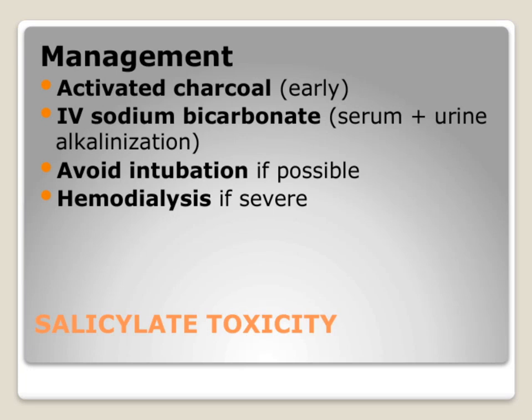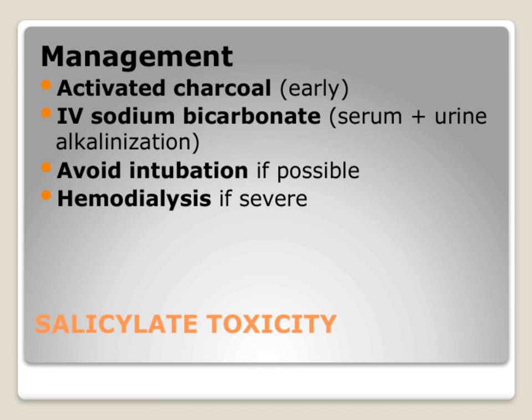In the early stages, activated charcoal can be very effective in binding the toxin and preventing further absorption. It's best to administer it as soon as possible after ingestion. In addition, intravenous sodium bicarbonate is often used to help alkalinize both the serum and urine. This alkalinization promotes the excretion of salicylates, which are weak acids, thereby speeding up their elimination from the body.